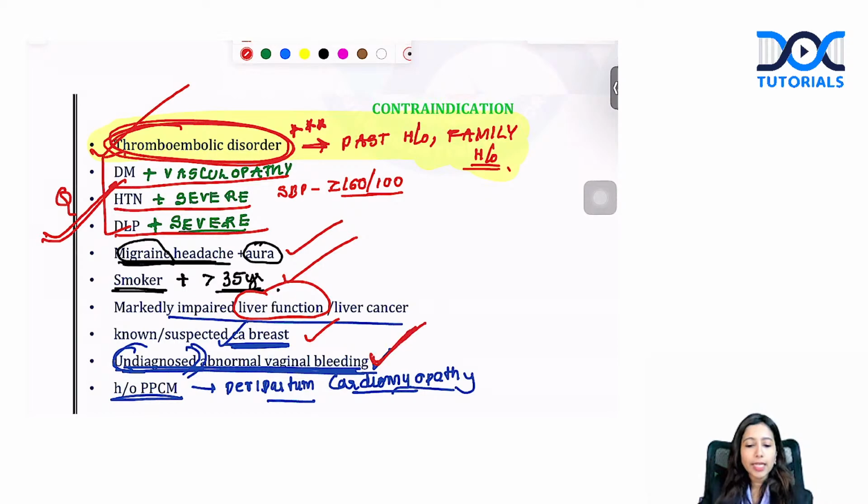Patient with undiagnosed bleeding: if you don't evaluate the patient, you will not give any form of hormonal treatment. Any undiagnosed bleeding, stay away from any form of hormonal tablets. It can be hormonal tablets, hormonal implants, or IUCDs like Mirena, all types of hormonal management. You have to confirm what type of bleeding it is. If it is an undiagnosed abnormal bleeding, you will not give them. Peripartum cardiomyopathy as well is a contraindication.